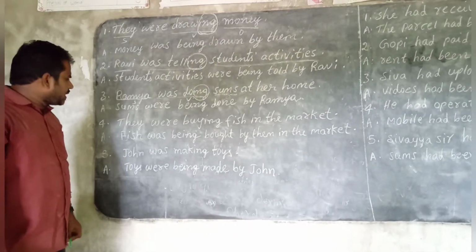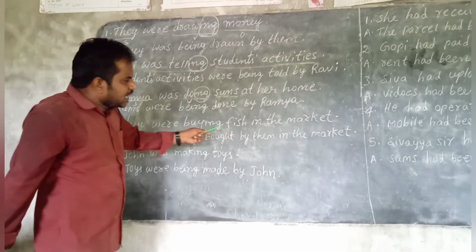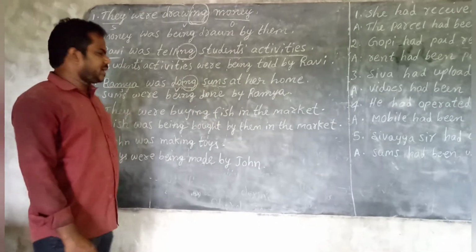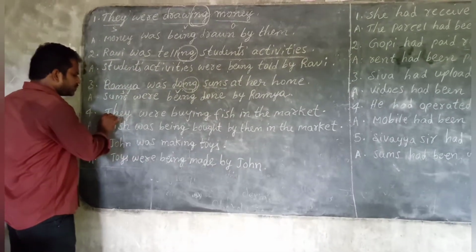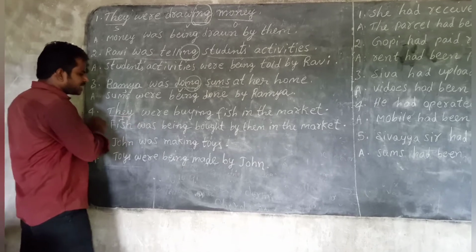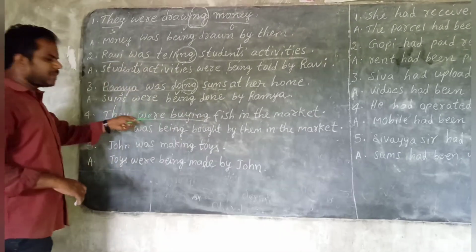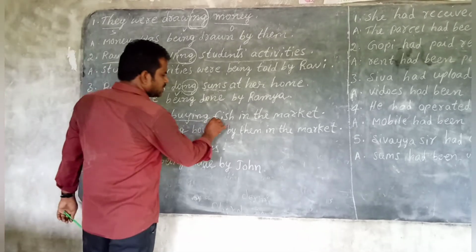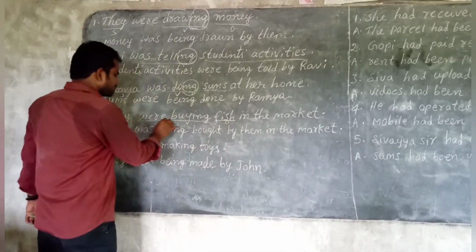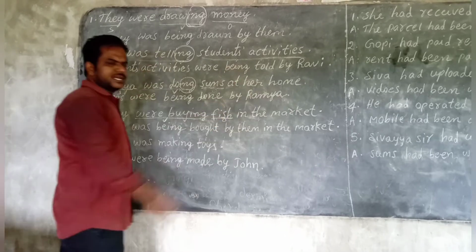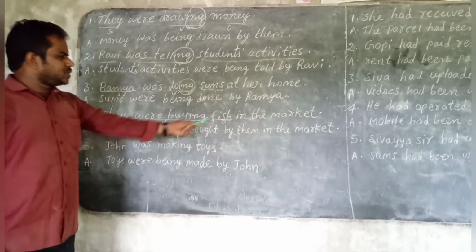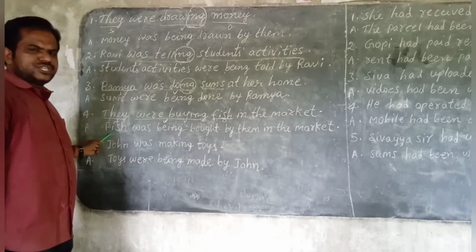Fourth example: children, they were buying fish in the market. Children is the subject. What were they buying? They were buying fish. This is the object, children. So this is the verb. Remaining sentence. First, the object should be changed as subject: fish.